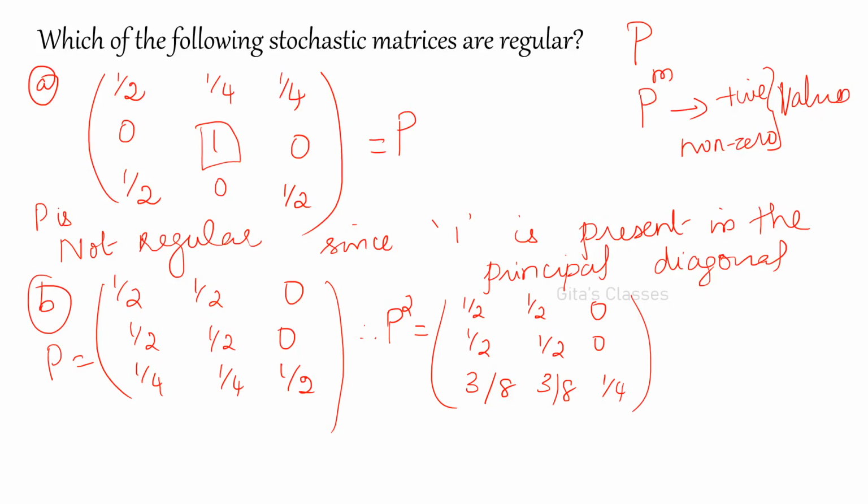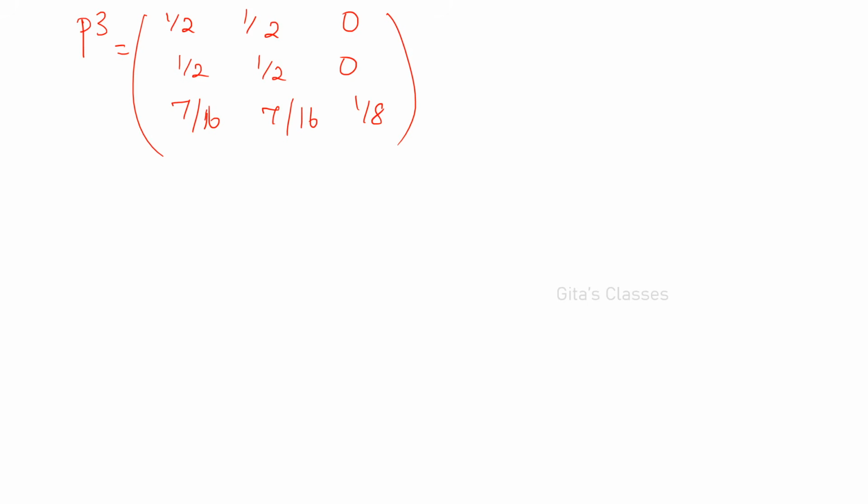Okay, so here you can observe these zeros are not at all being changed. Throughout, even if you find out P power 4, P power 5, everything, the first two rows remain the same. So 0 cannot be removed. Therefore, you cannot find M such that P power M will contain non-zero positive elements. It is not possible.